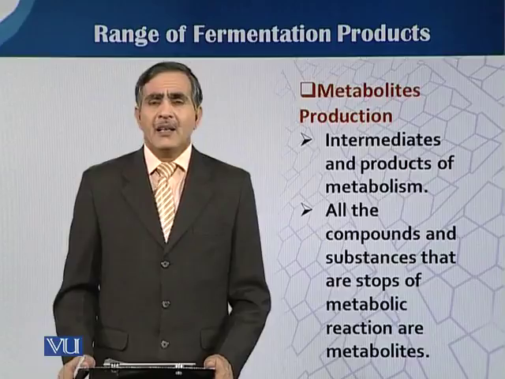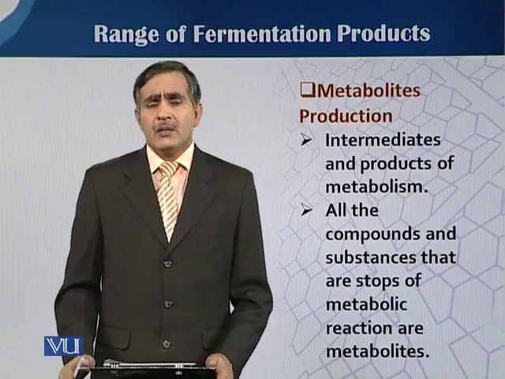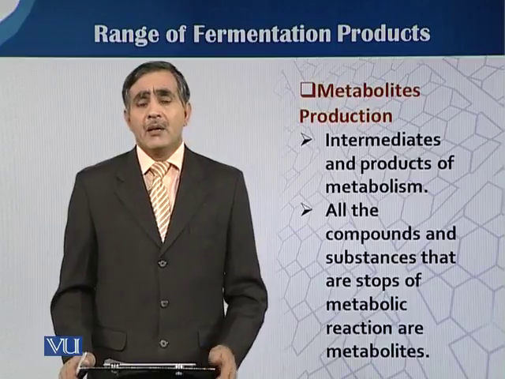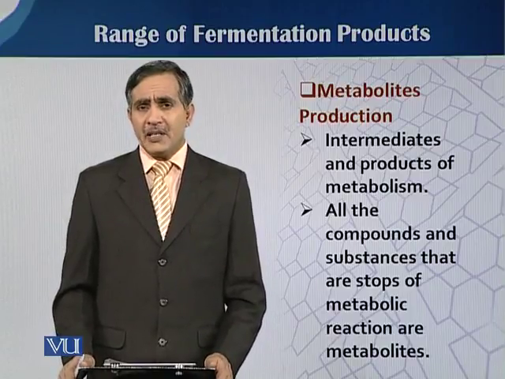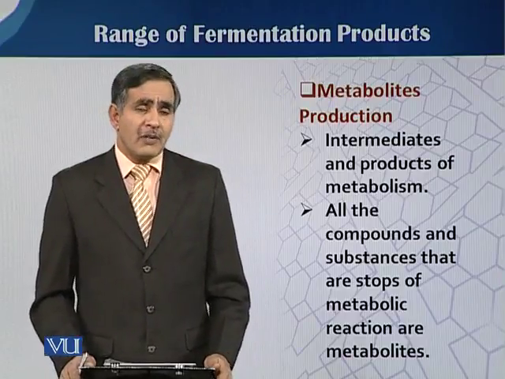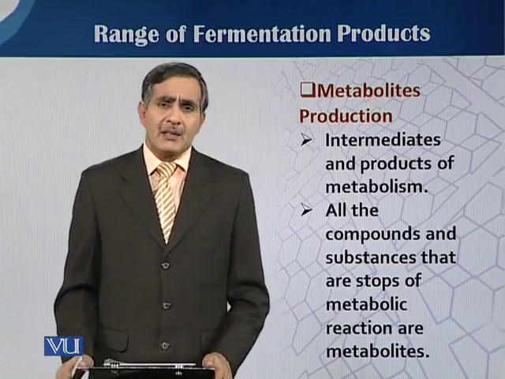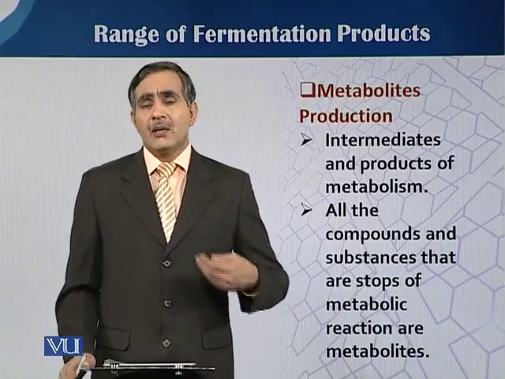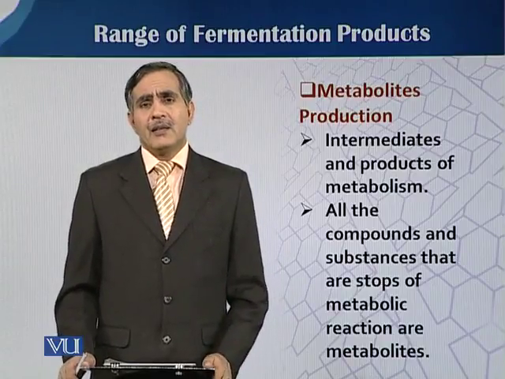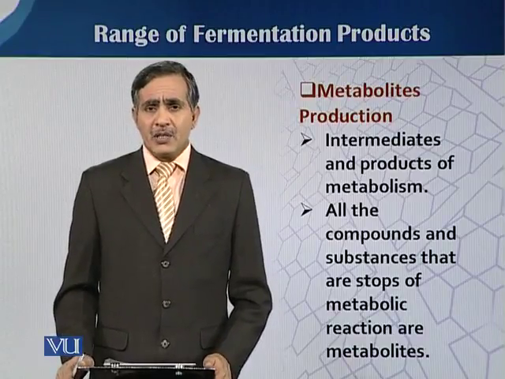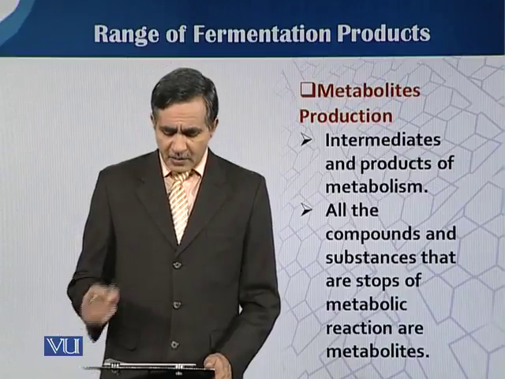But on the other hand, if we do not focus on the biomass, and instead focus on different metabolic pathways and their intermediates, and control those pathways for the sake of a desired product, then those products come in the second stage of the fermentation process, which we call metabolite production.